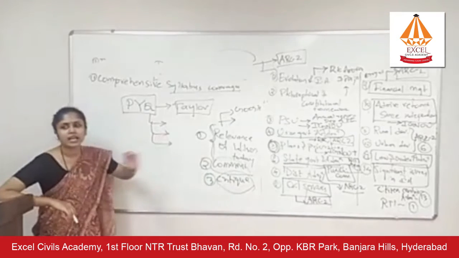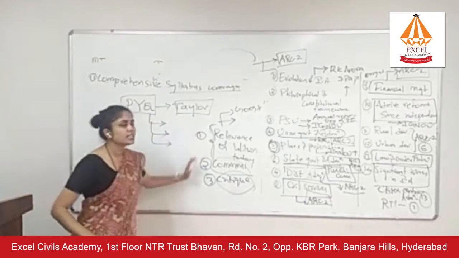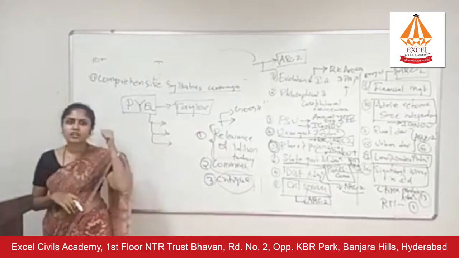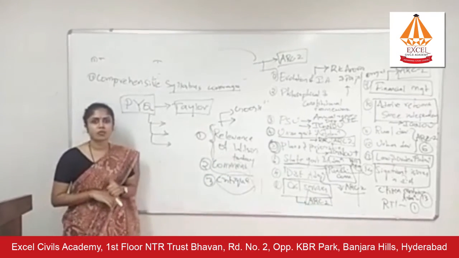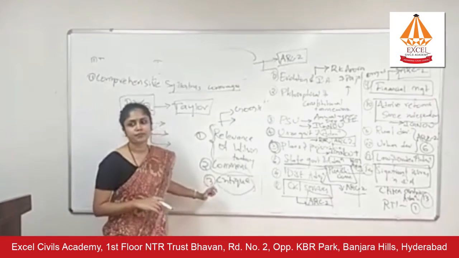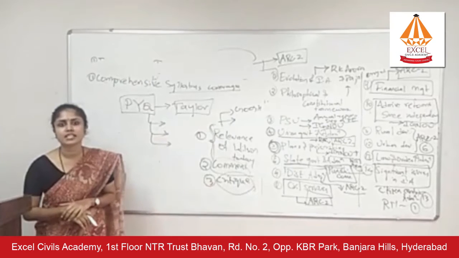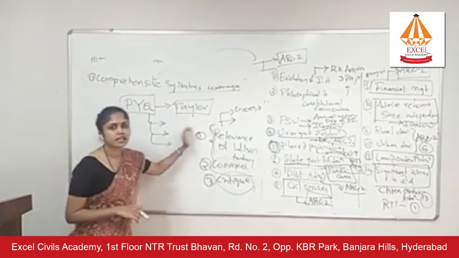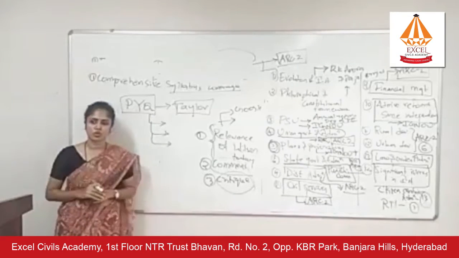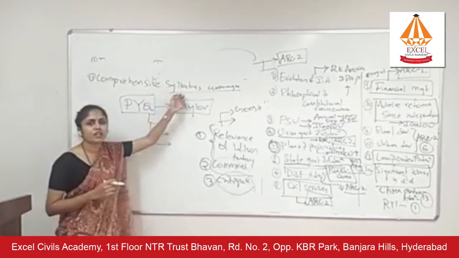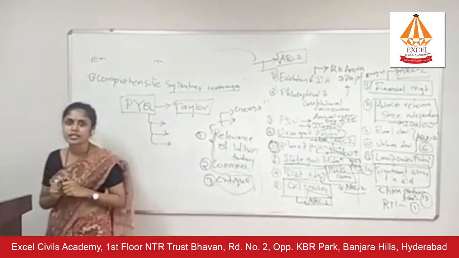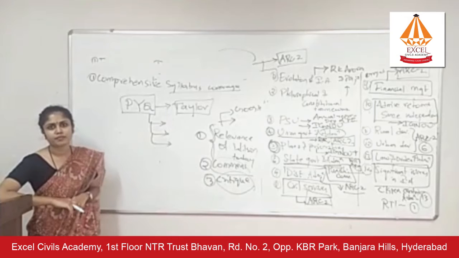So these are the three dimensions in which they are asking, and all these three dimensions should be seen in your notes. What did Wilson say? What were his propositions? What is the critique that other thinkers have said about Wilson? What is his relevance today? These are all the dimensions that you need to have in your notes, right? This is what I mean when I say comprehensive syllabus coverage. You cannot just read basic sources and be done with it.